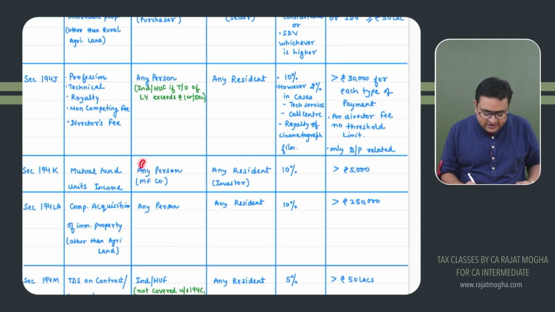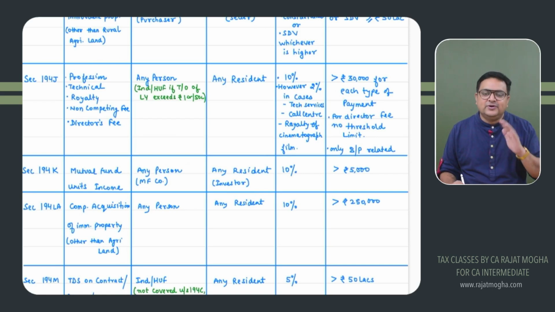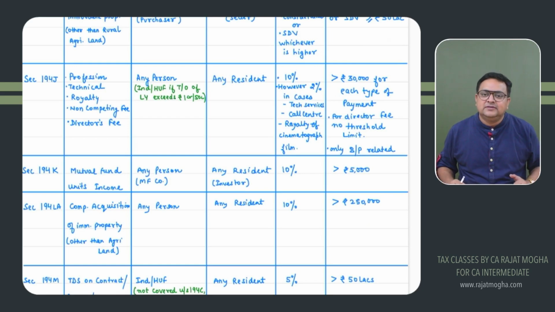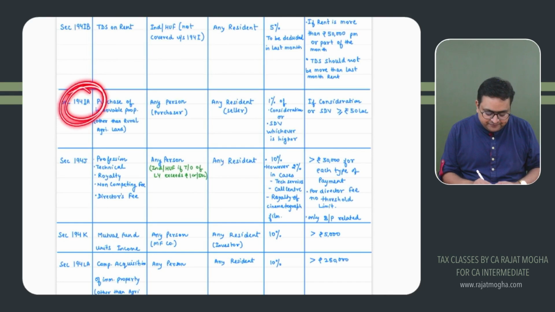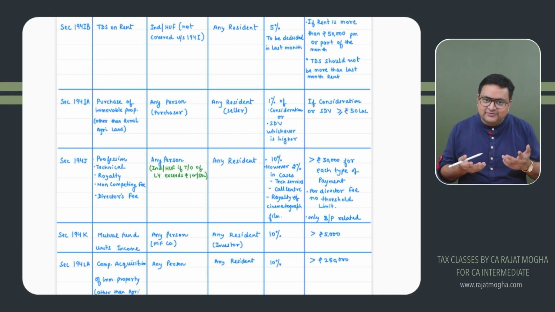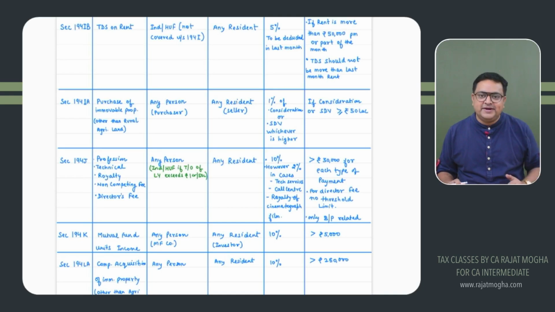So again, when these mutual fund companies pay the resident investor, it is 10% TDS. In 194 there was 10% TDS on dividend. Here also it is 10%. There also the limit was 5,000. Here also the limit is 5,000. So if it is more than 5,000, meaning the threshold limit which I have mentioned should be exceeded, then only TDS provisions will apply, except 194IA, where if it is 50 lakh or more, TDS will apply. More than 50 lakh, obviously TDS will apply, and if it is exactly 50 lakh, also TDS will apply. But otherwise, in all other sections, they should exceed the threshold limit.